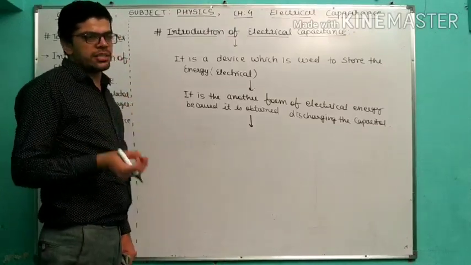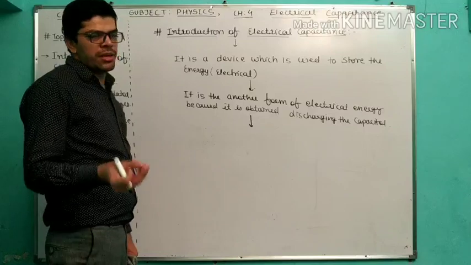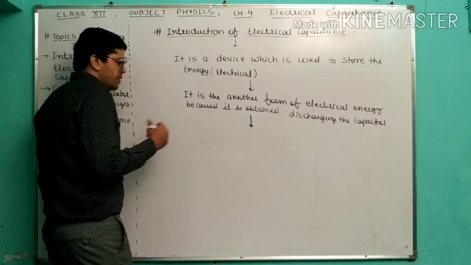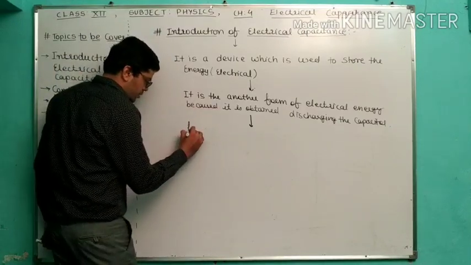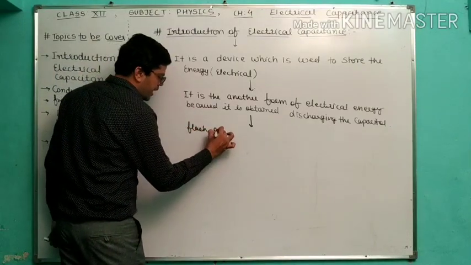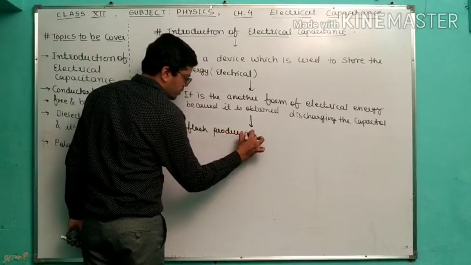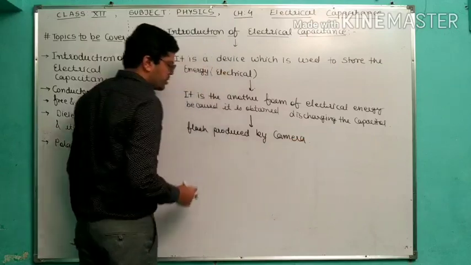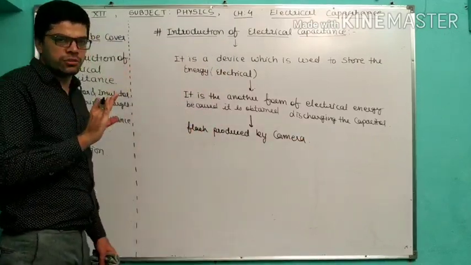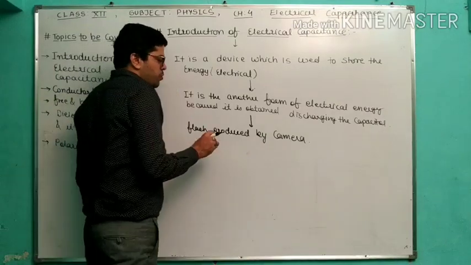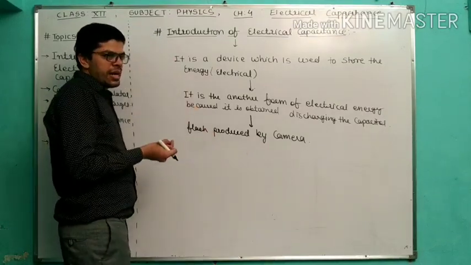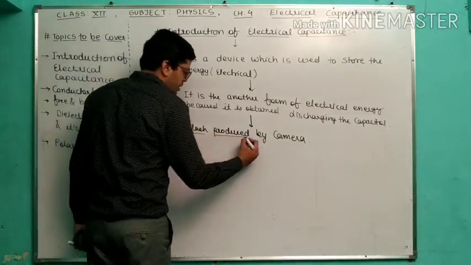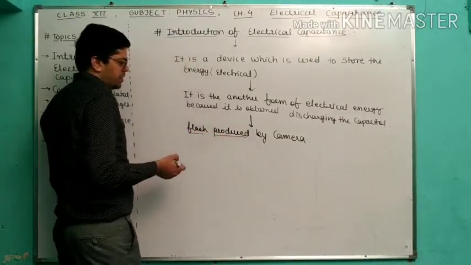Now you want examples, sir. How can you say this? Just explain some examples. So some examples are also available here. The most extensively used example: flash produced by a camera. Many times you have seen, in front of a camera you stand for clicking photos. So flash is produced. How is the flash produced?